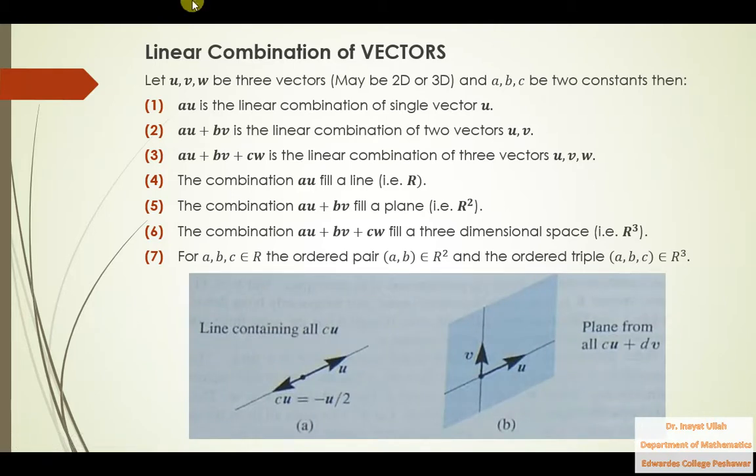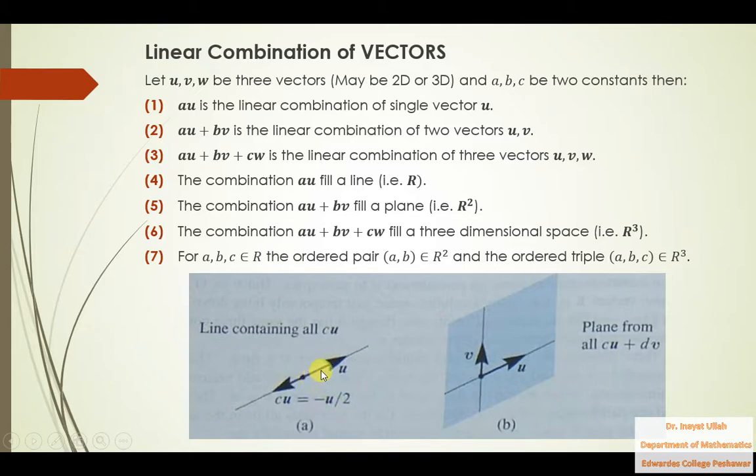This is the idea of filling. CU fills a line. If I multiply a number c with a vector u, you see in this figure in your book, this is the u vector, from here up to there. This u vector is multiplied by c, and c is taken to be minus 1 by 2. So c is actually half of the u vector with a negative sign.